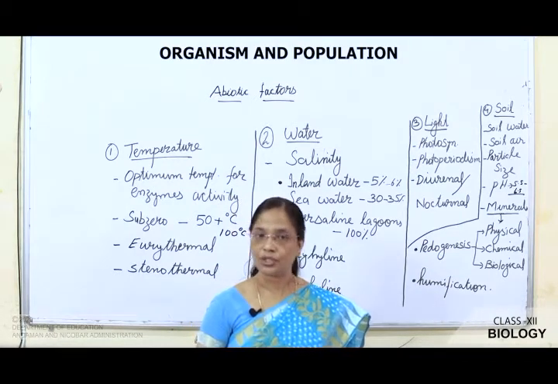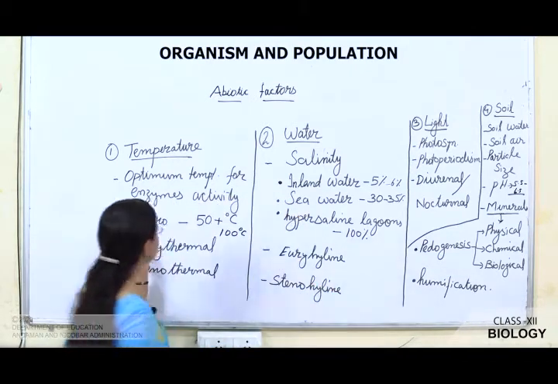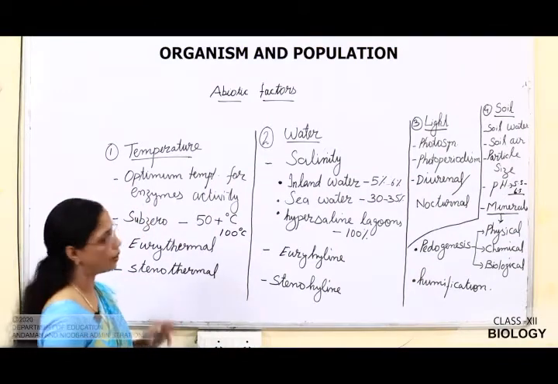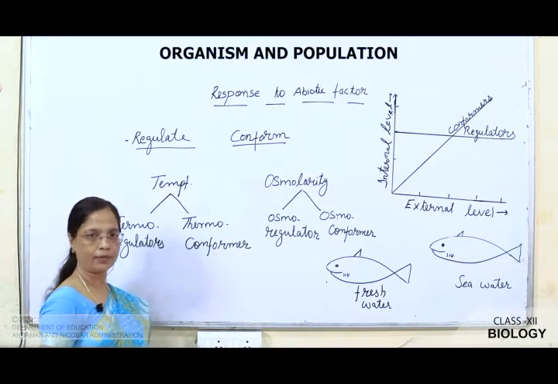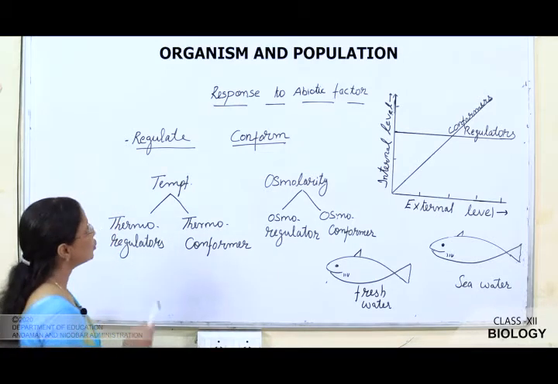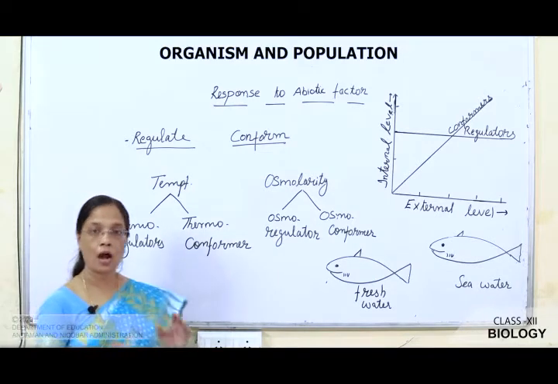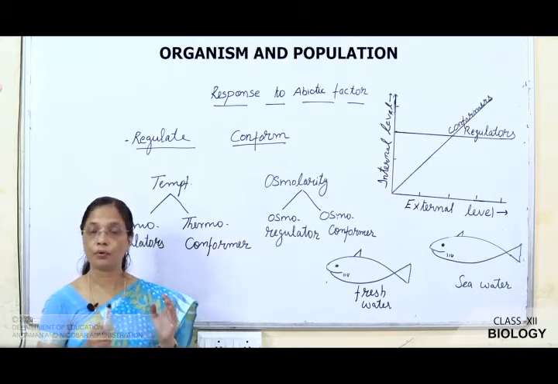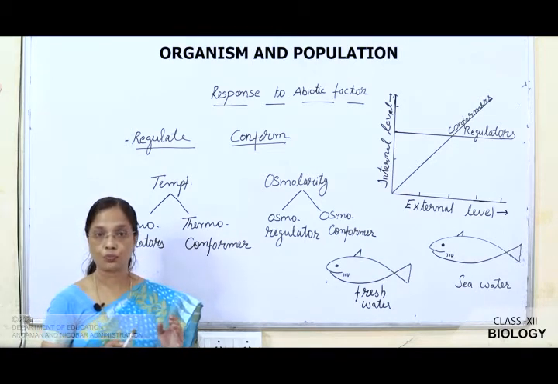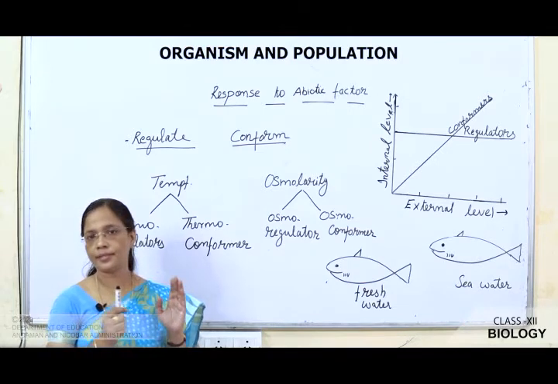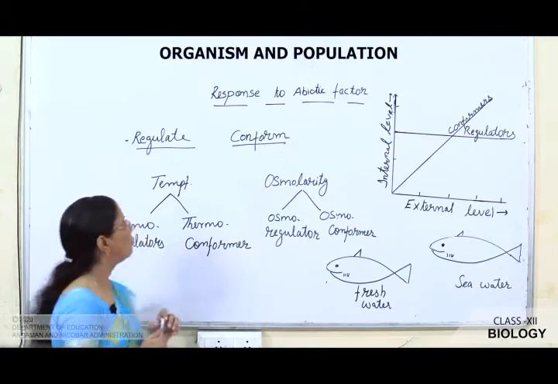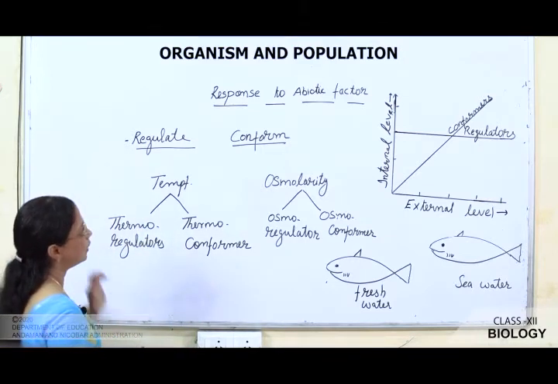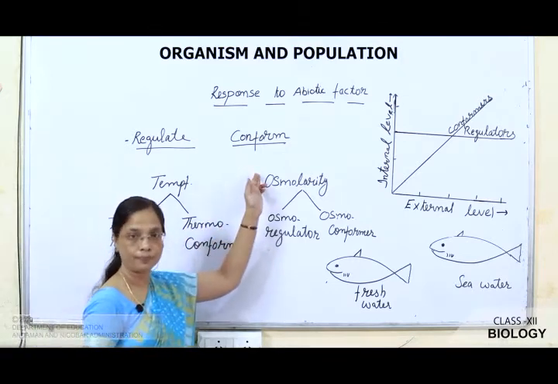Right, children? Now, we have studied the four factors of abiotic factors. Now children, we will study responses to abiotic factors. In this topic, we have to study how animals or organisms adjust with various abiotic factors. In order to understand this topic, we have to study certain terms. First is regulate and second is conform.